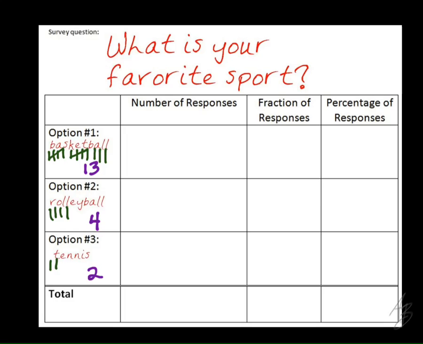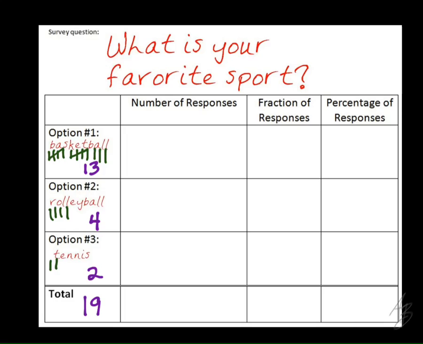Right. All right, so what do we do to figure out what percent of people said that basketball is their favorite? To figure out the percentage of people that said basketball is their favorite, we first need to know how many people we asked total. So we need to figure out how many people there were in the survey so we can figure out what percentage of people said that basketball was their favorite. So go ahead and do that real quick. What's 13 plus 4 plus 2? 19. So we know that there were 19 people total.